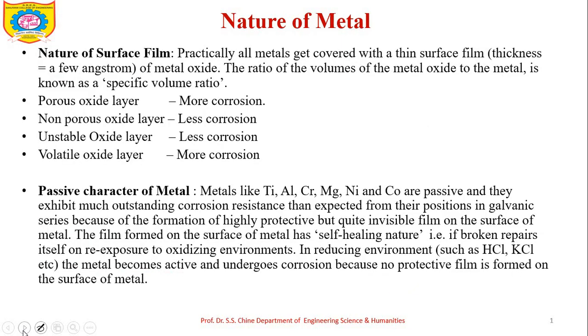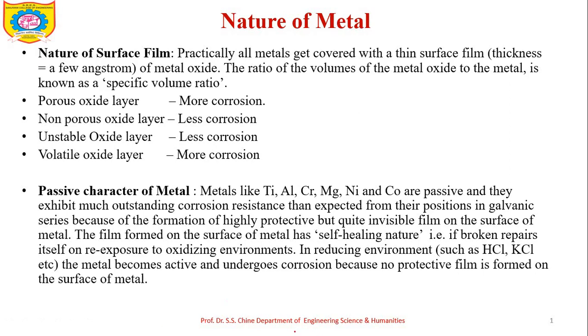The next factor in the nature of metal is the nature of surface film. This also we have discussed in detail under corrosion due to oxygen. There are different types of oxide films or surface films formed during dry corrosion.